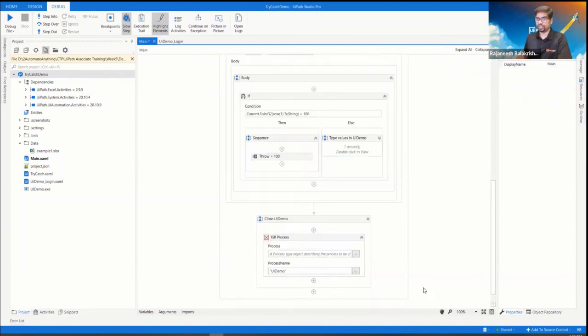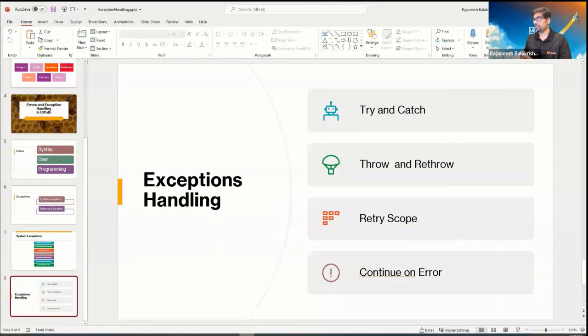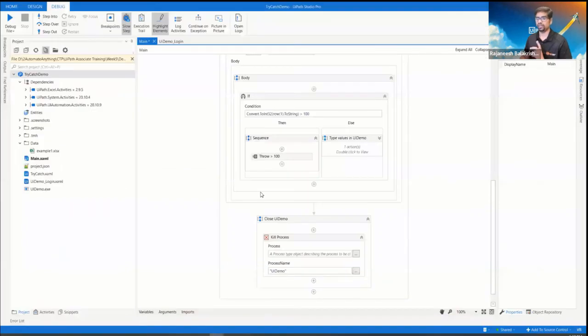So first there is an exception, either a system exception or an application exception. And you need to handle this exception in several ways using try catch, retry scope or continue on error. And what else? Throw and rethrow. So all these are options to handle exceptions, right?